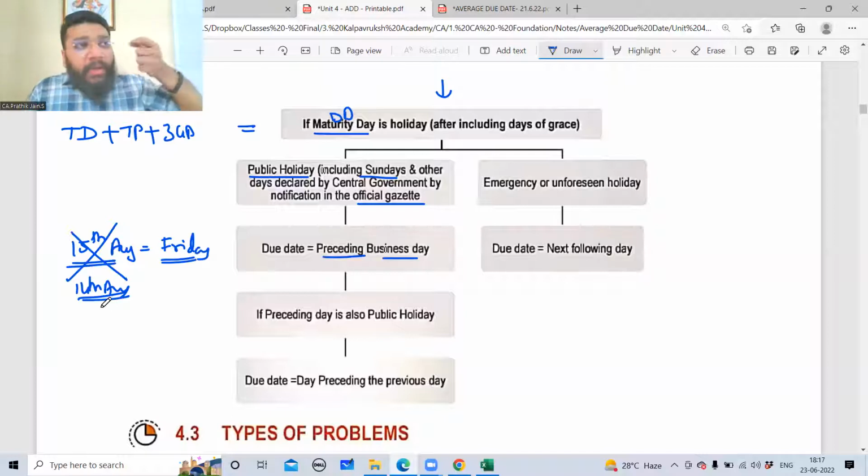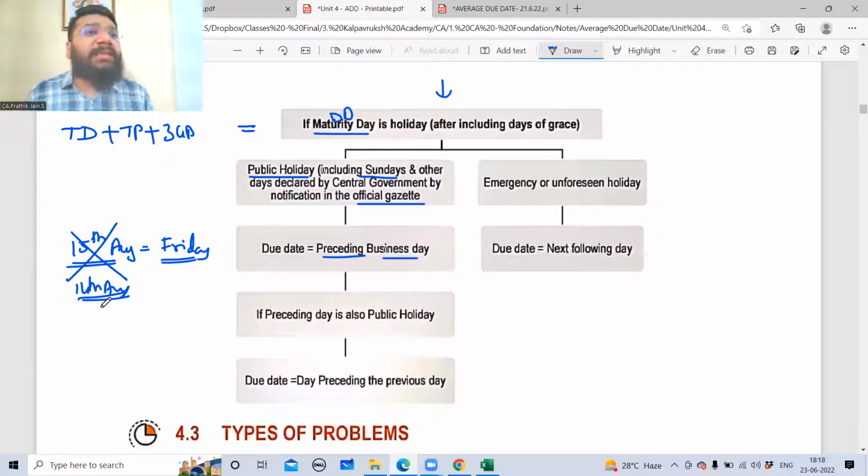So if your maturity date or the due date falls on a public holiday, then you will take the preceding business day as the maturity date or the due date for making the payment. Because you very well know in advance which day is a public holiday, and when you can make the payment, you can very well plan in advance. Yes or no?